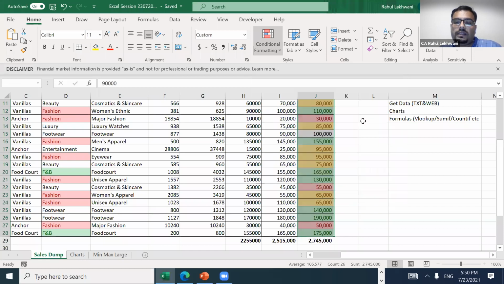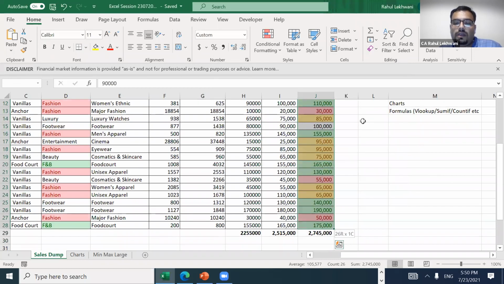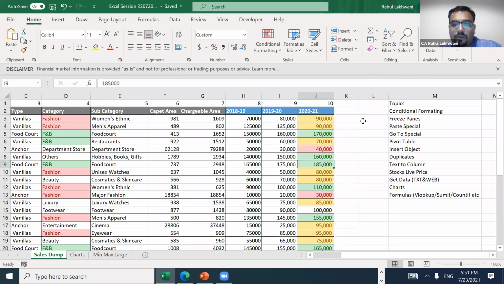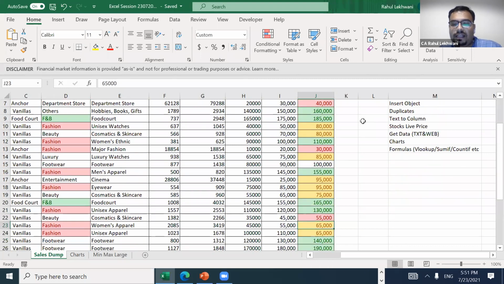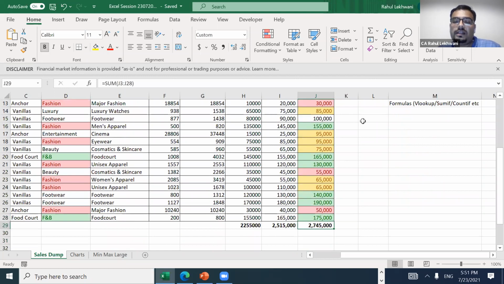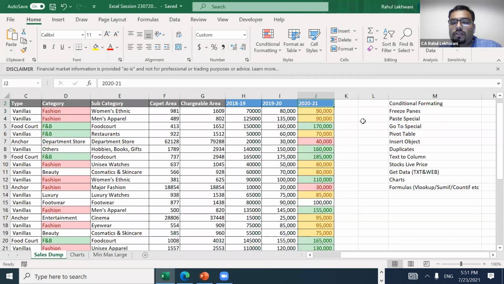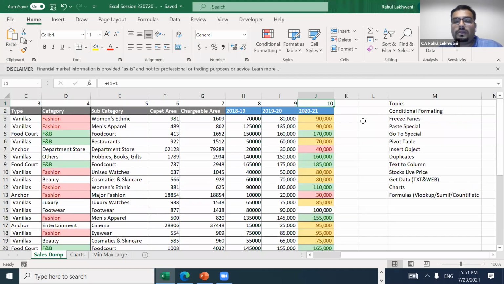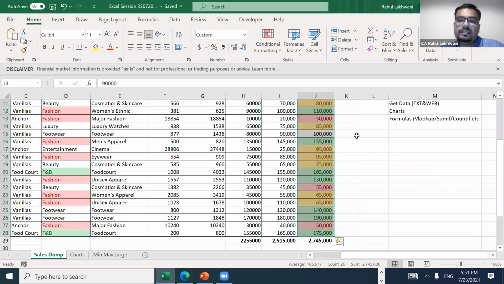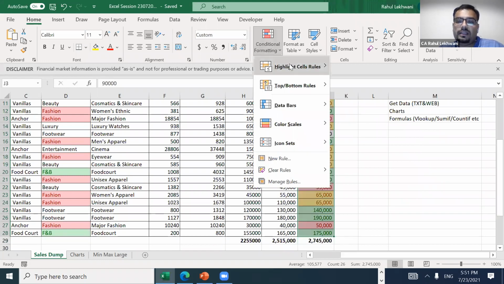So suppose I remove this. See, right now I have put all the colors, so almost everything is colored. Now I want to go into the previous state, which did not have any color. So I'll select the range and go into conditional formatting.